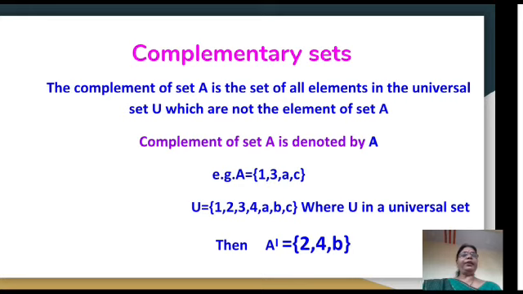The complement of a set is denoted by this sign. The universal set holds the elements, but the set which is written by us does not hold all the elements of the universal set, and the elements which are not held by our set are known as the complement of our set. That is, elements which do not exist in our set are the complement of our set. So this is known as a complementary set.